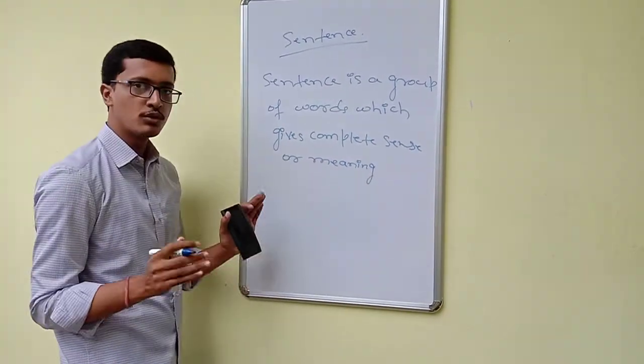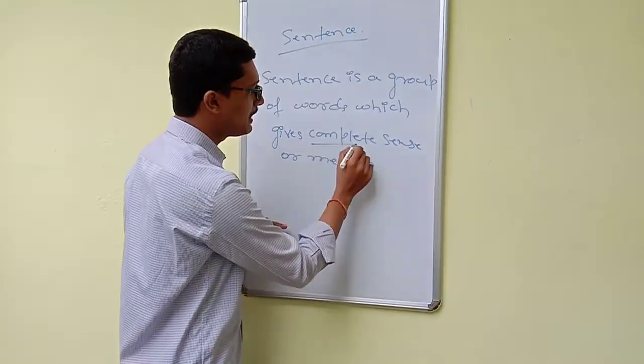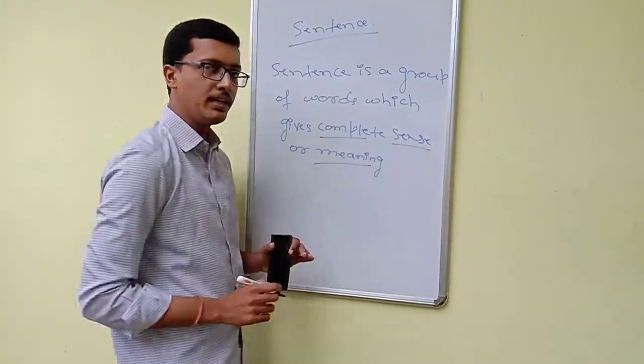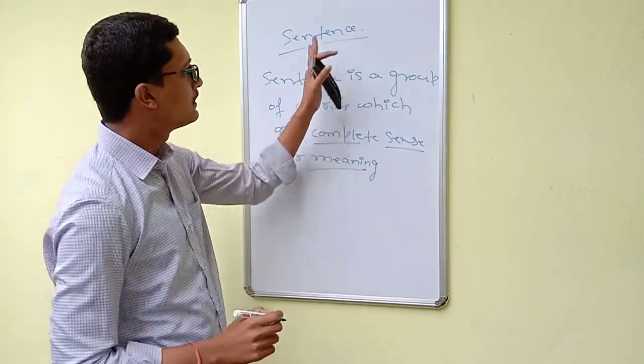So all those groups of words which give complete sense or meaning, we call it a sentence.